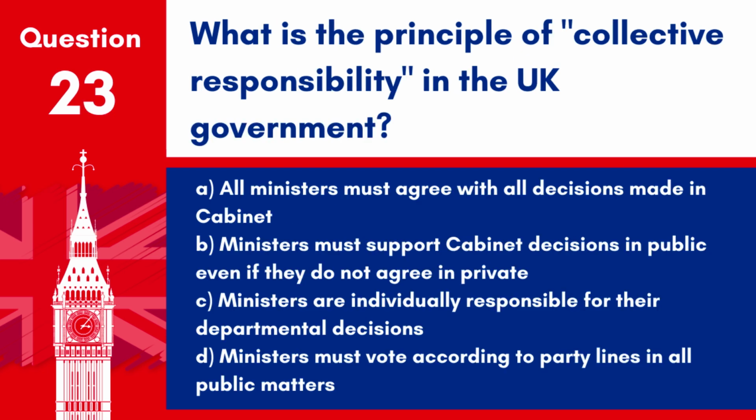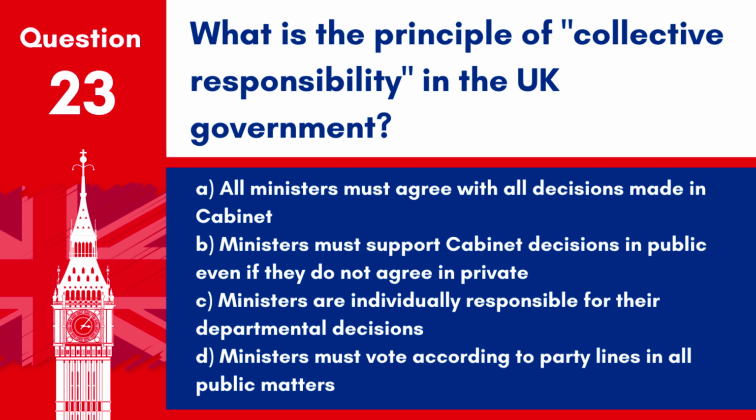Question 23. What is the principle of collective responsibility in the UK government? A. All ministers must agree with all decisions made in Cabinet. B. Ministers must support Cabinet decisions in public even if they do not agree in private. C. Ministers are individually responsible for their departmental decisions.